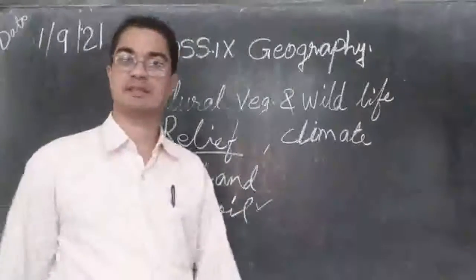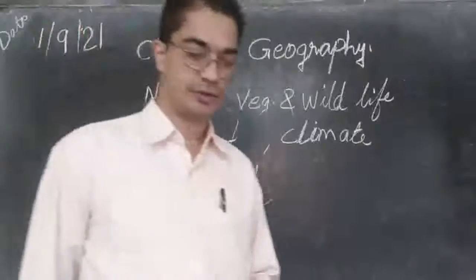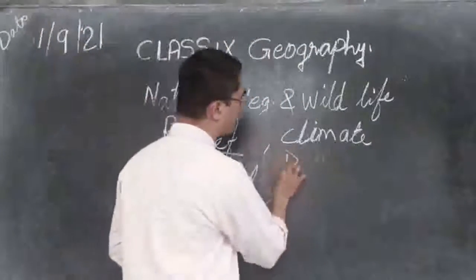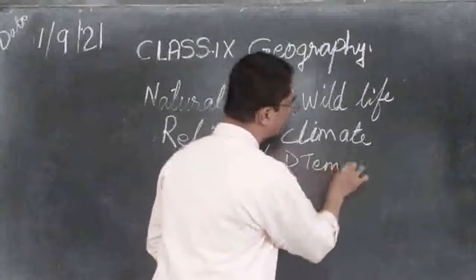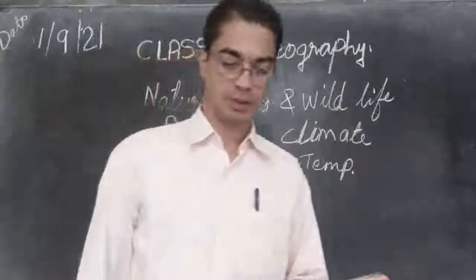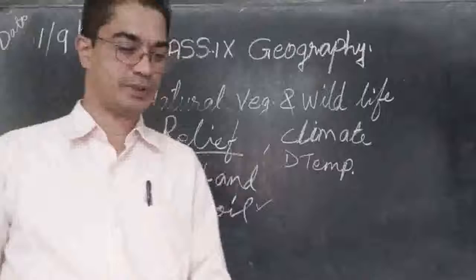Now under climate, let's see which are the factors that are affecting the growth of natural vegetation. So the first one is temperature. Let's see how the temperature is affecting the growth of natural vegetation.